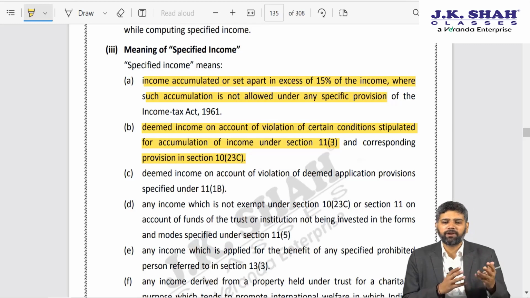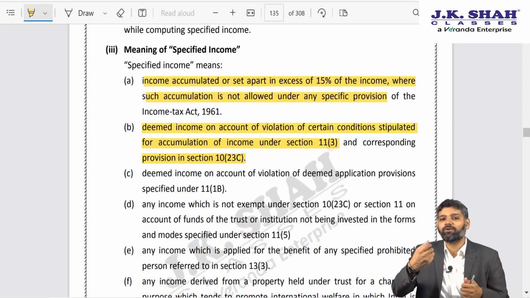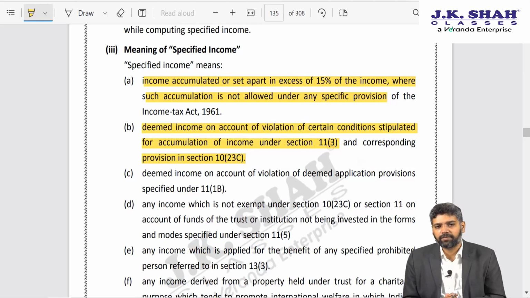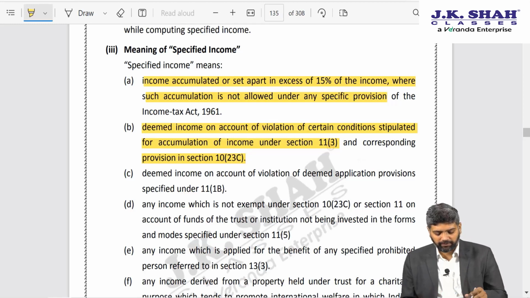That is, you have to make an application to the AO. The AO has to be told the objects for which accumulation is made. The AO shall grant you the permission for accumulating. You have to keep that accumulated amount in specified investment, not like you can take that money and put it in cryptocurrency. You will have to invest in specified securities. Suppose any of those conditions are violated, then the income will be taxed under section 115BBI.